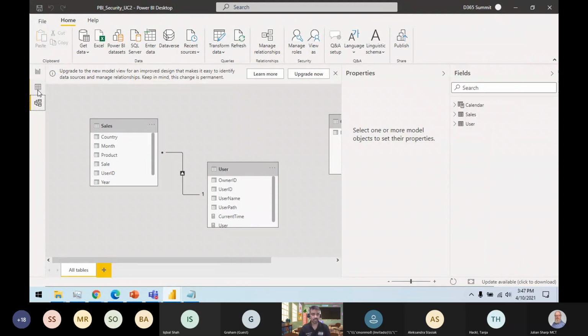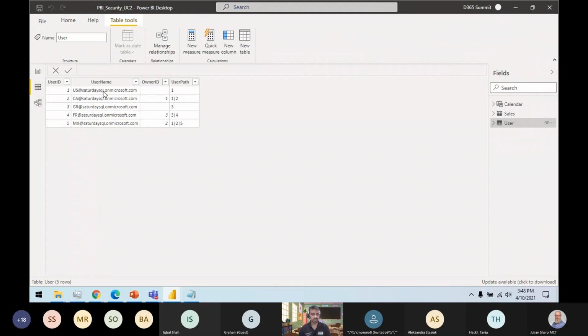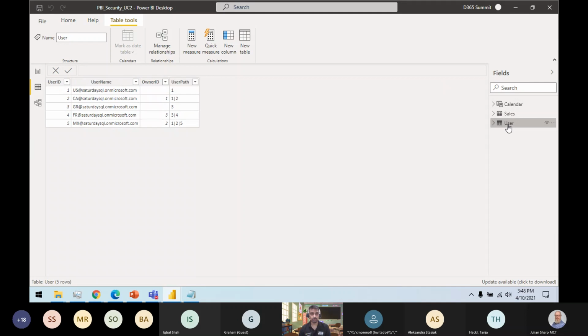you see it has two tables called user. Let's see how the user table looks like. It has a user table, it has the owner ID, and it has a user path. It is a parent-child hierarchy, or you could say end-to-end level hierarchy, like manager or user level hierarchy. And then in the user table, I have the access of the user. So these countries or these rows can be accessed by user 2. But user 2 has a parent, owner ID user 1. So user 1 can also see those.